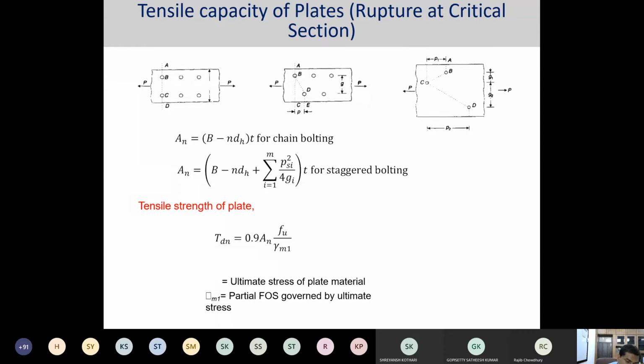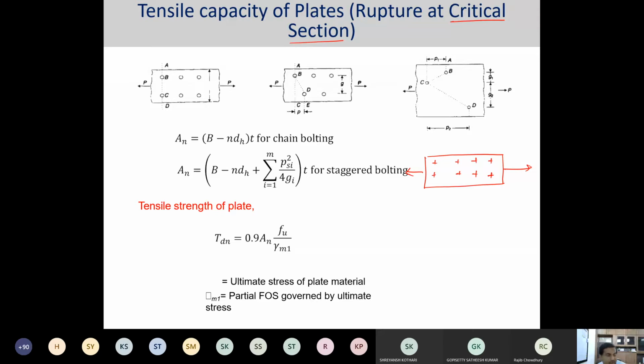For example, there is one thing called the critical section. What is meant by the critical section? Let's say I have this plate and this plate, and I am providing this kind of placement of the bolts. So which one is to be the critical?